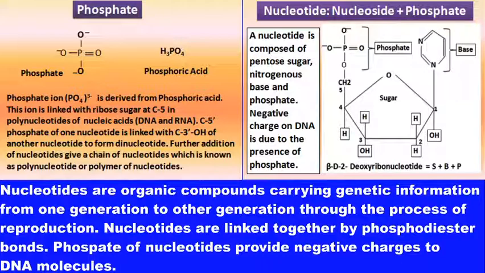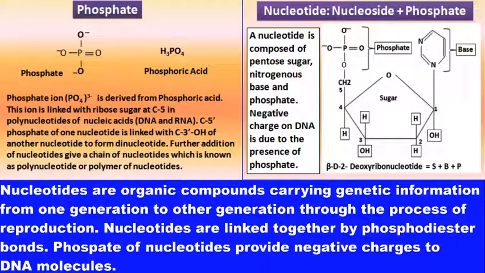Now this is phosphate, and it is the third component of nucleotide. Phosphate ion is derived from phosphoric acid, and at the position of 5 carbon in sugar residue of the nucleotides.